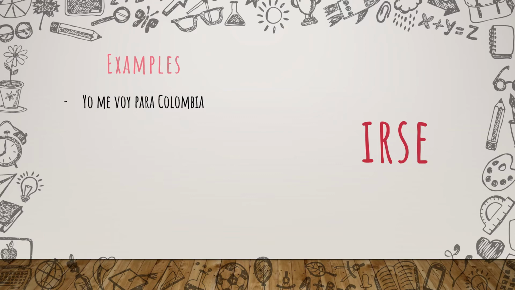So sometimes irse may be like "I am going myself." Definitely, it is rare to say that, even in Spanish or in English, when we're trying to say just that we are going there. Why do we use that? We just do it, to be honest, because you can say "yo voy para Colombia" or "yo me voy para Colombia." It's not going to make a difference at all. It's going to be almost the same. But the important thing here is that the preposition para may change the meaning of the verb irse, changing it into the verb to go again.